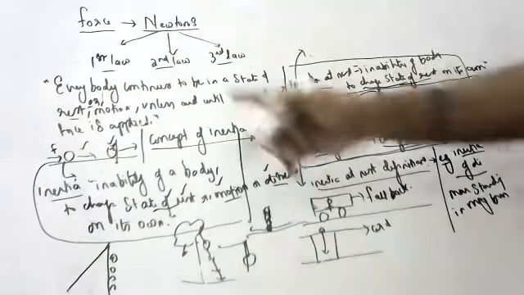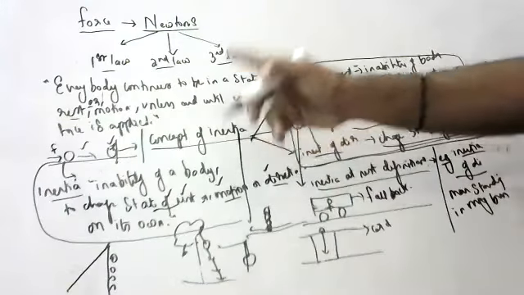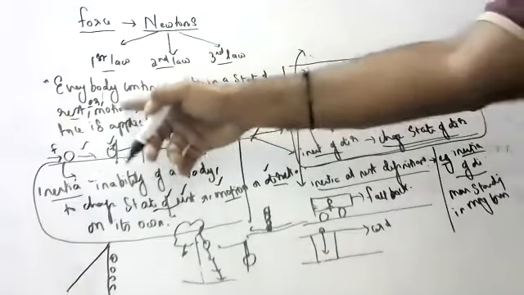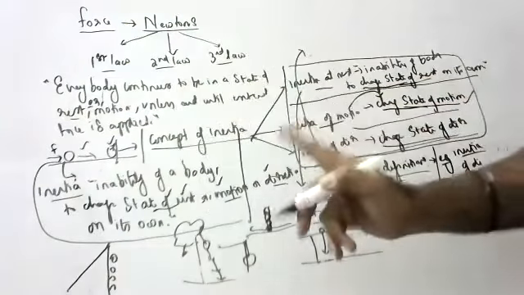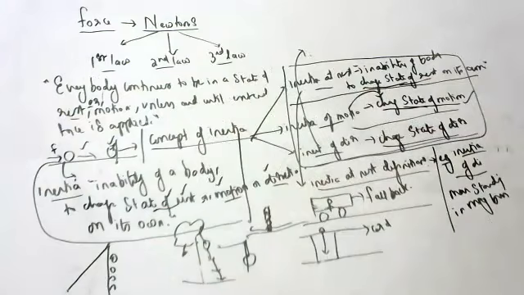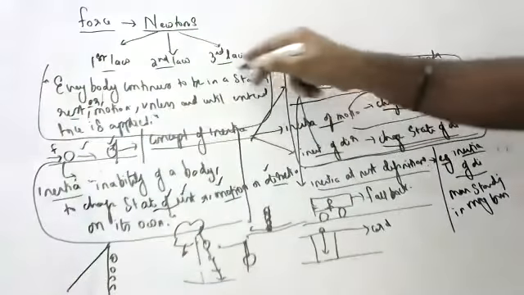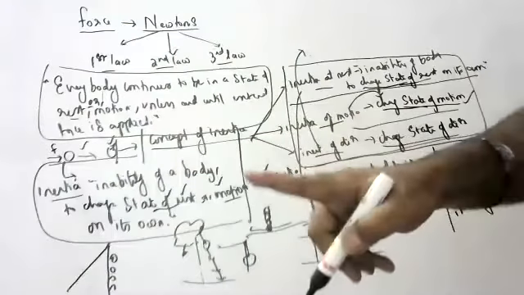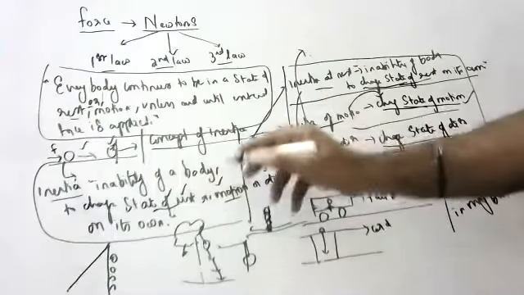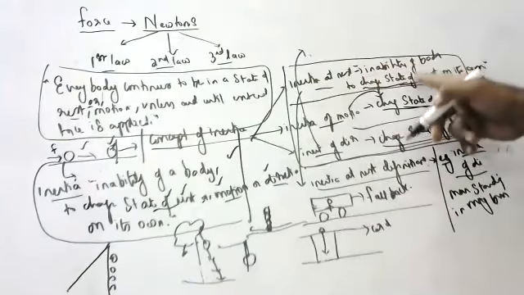Newton's first law states that every body continues to be in a state of rest or motion unless and until an external force is applied. You have to learn this definition as it is, children. Inertia: inability of a body to change its state of rest or motion or direction on its own. This is also one definition. Inertia of rest: inability of a body to change its state of rest on its own.